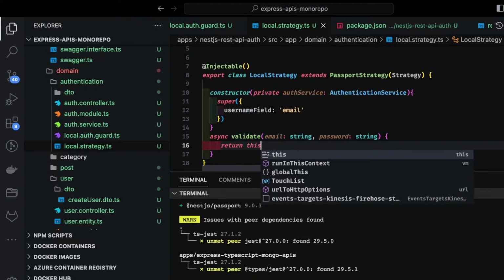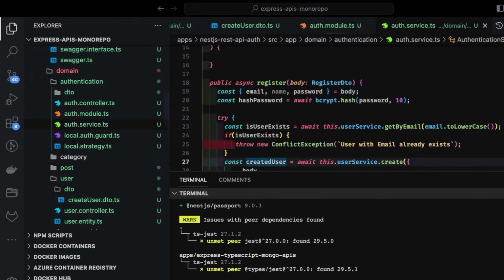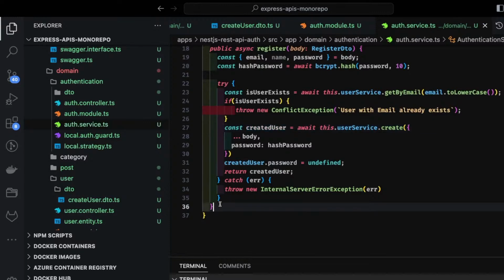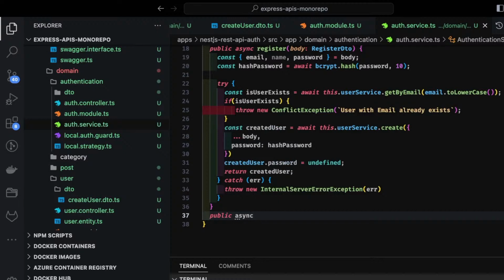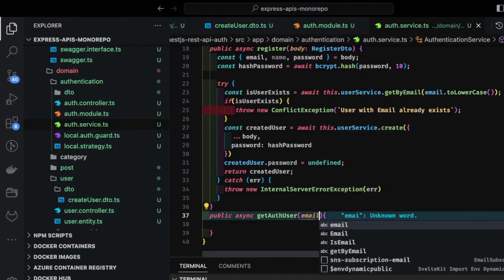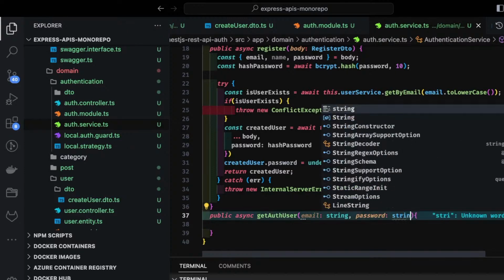So here we return this.authenticationService, but here we are going to define getAuthenticatedUser. So this is our auth service, and in the auth service we are going to add a new method, something like public async getAuthUser, and here you are passing email, which is of type string, and password is of type string.